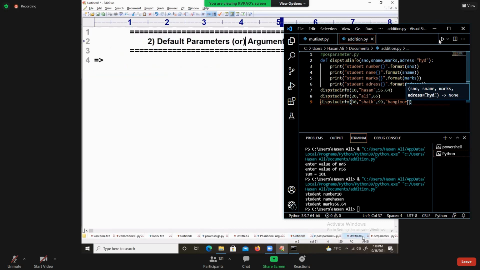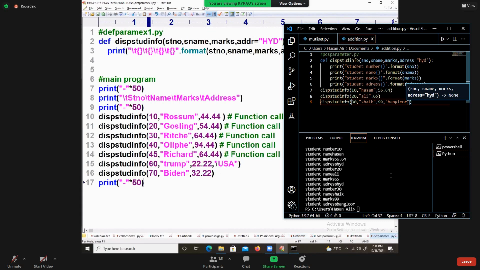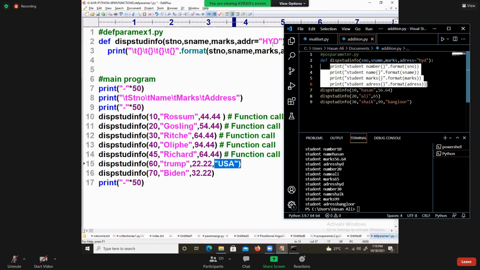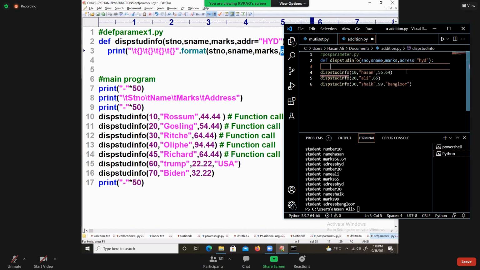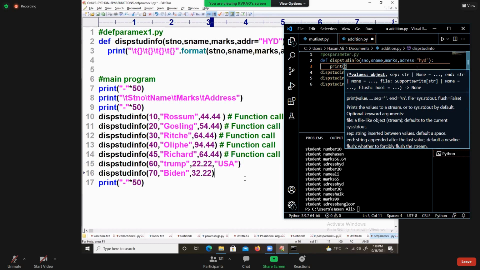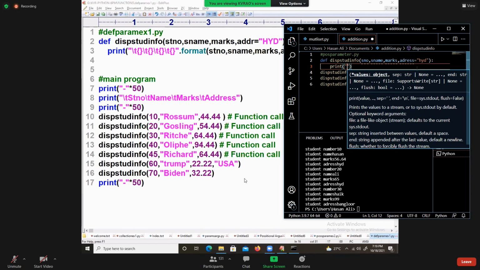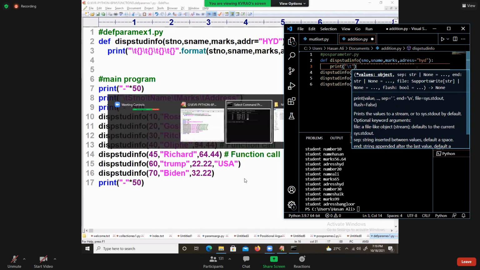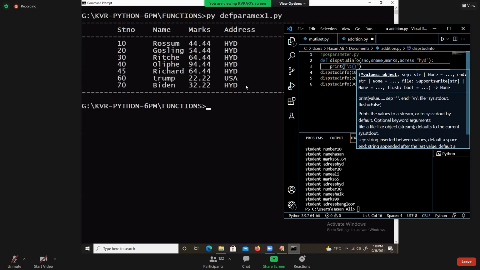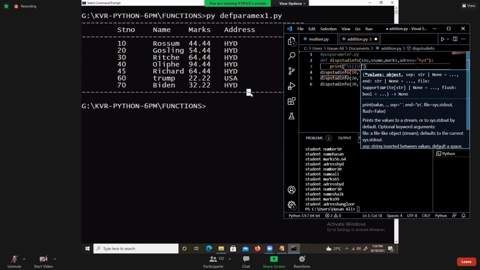Already we got it. So this new value you are passing, you are saying to PVM, don't take the default value, I am passing the value exclusively. Address I am passing exclusively here, and there I am not passing, so take the default value. Simple. Execute it now, see the output of it. Yes, Biden is there in HYD. Are you getting?